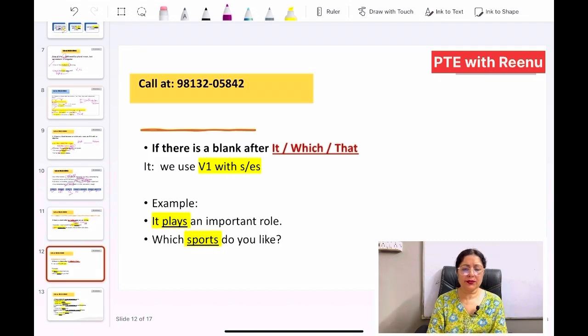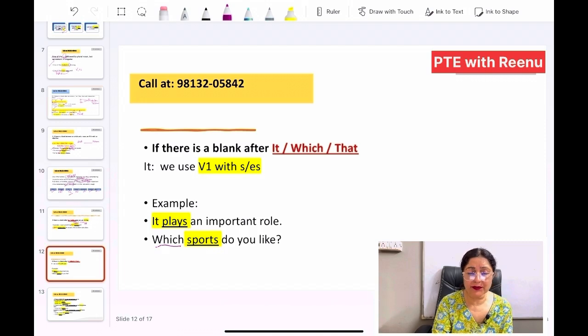Now coming to some other words like it. With it we use V1 plus s or es. For example, it plays an important role because it usually is a singular subject, and it will be taking V1 with s, means Vs it will be taking. So it plays an important role.